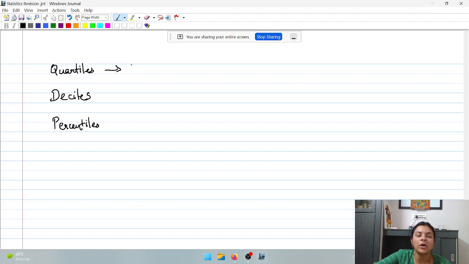Quartiles are observations which divide the entire set of observations into how many parts? 4 parts. Okay, whereas how many quartiles exist? Remember, the number of quartiles, or the number of divisors, will always be 1 less than the number of parts. So with 4 parts, you will have 3 quartiles, which are Q1, Q2 and Q3.